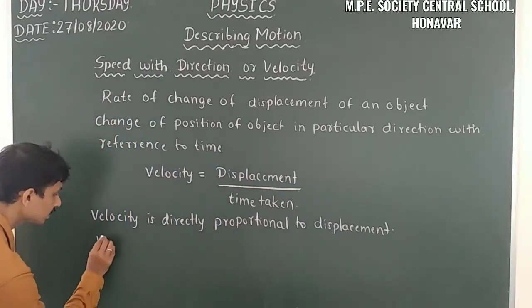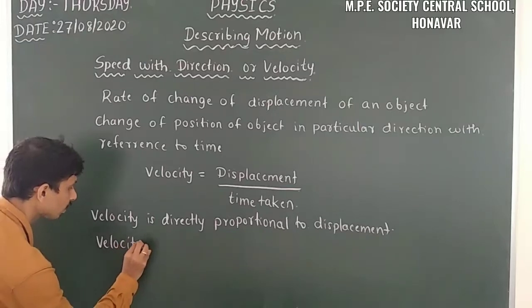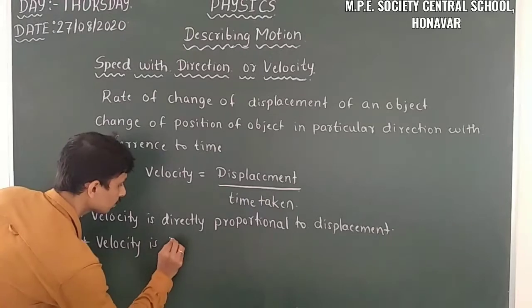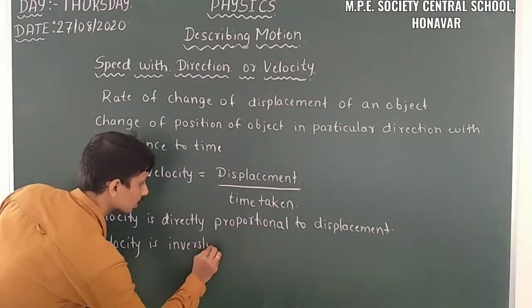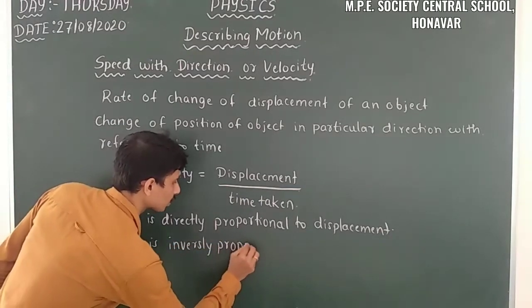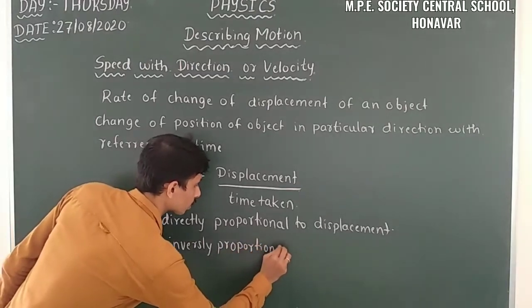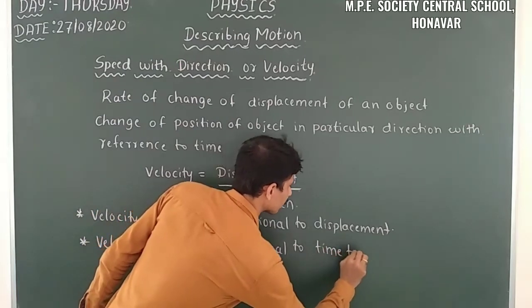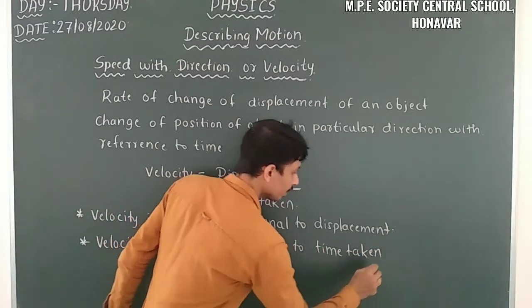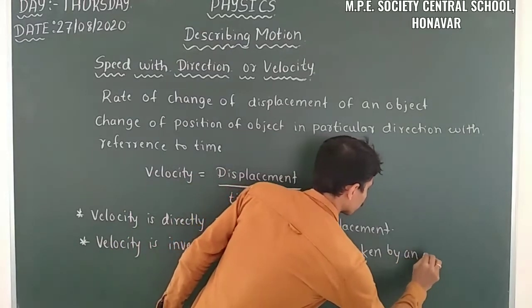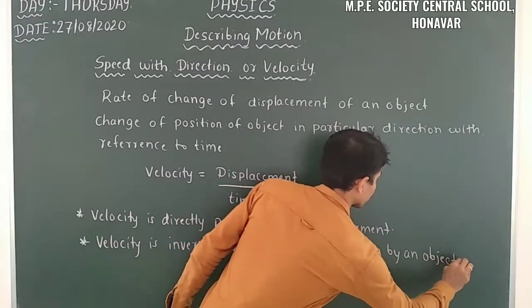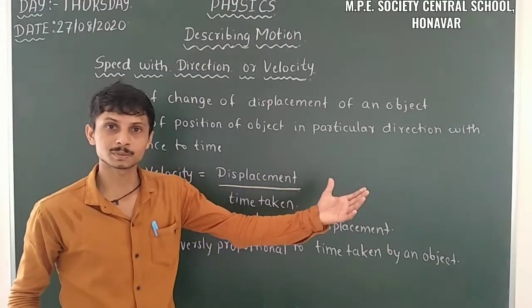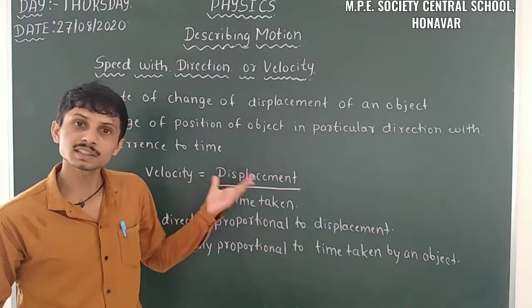That is, velocity is inversely proportional to the time taken by an object. Sometimes an object takes a longer displacement, that means its velocity increases.